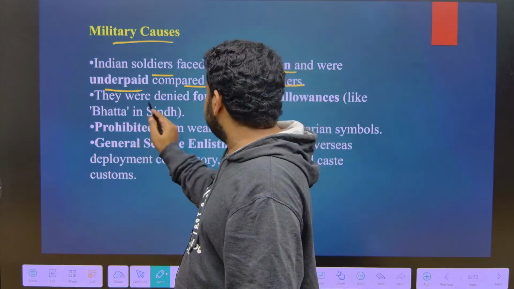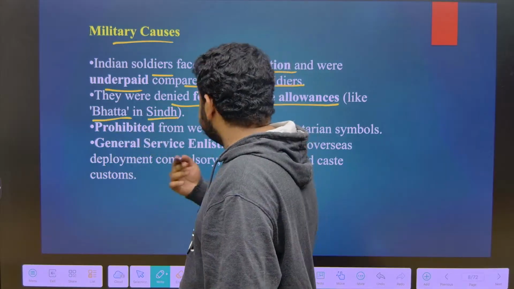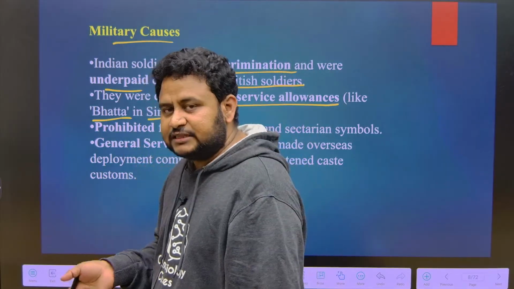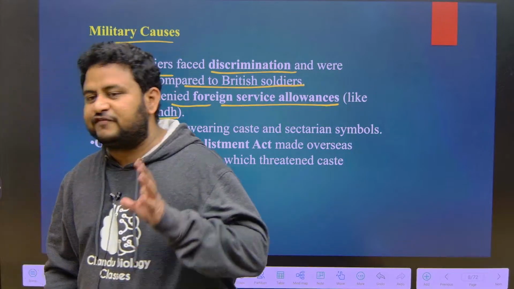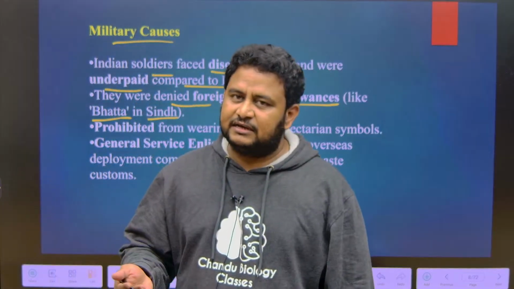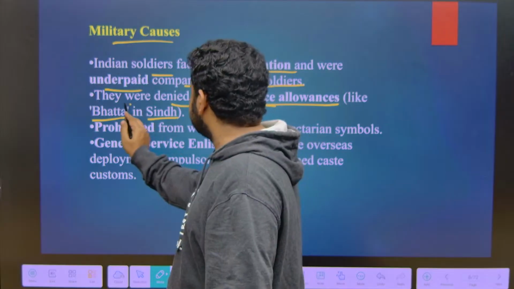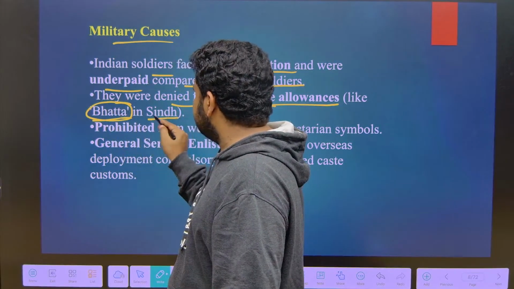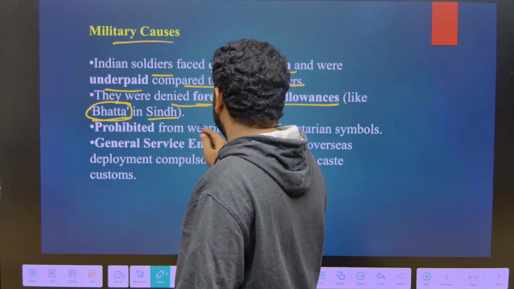They were denied foreign service allowances like batta in Sindh. Suppose you go and serve in a foreign country, you should be given more allowances. Such facilities were denied to Indian soldiers, unlike British soldiers. So you have to remember foreign service allowances, like batta in Sindh. All these were denied. Please remember this name: foreign service allowance was called batta.